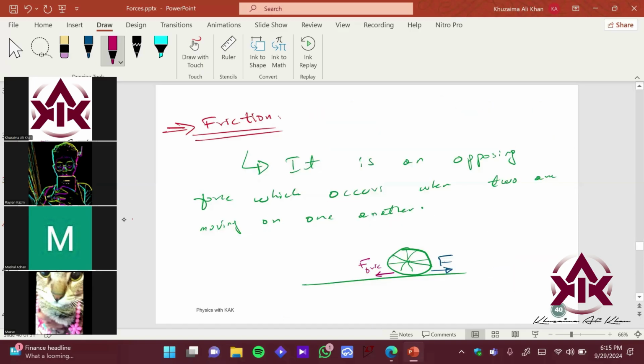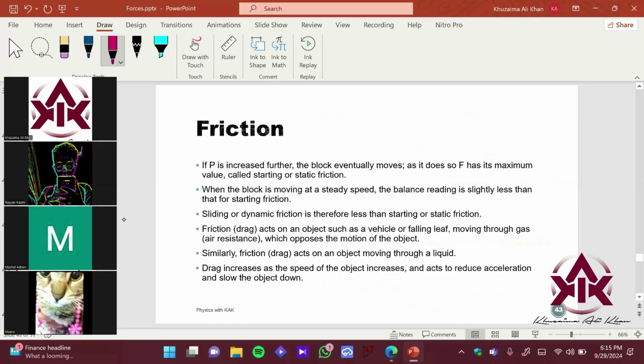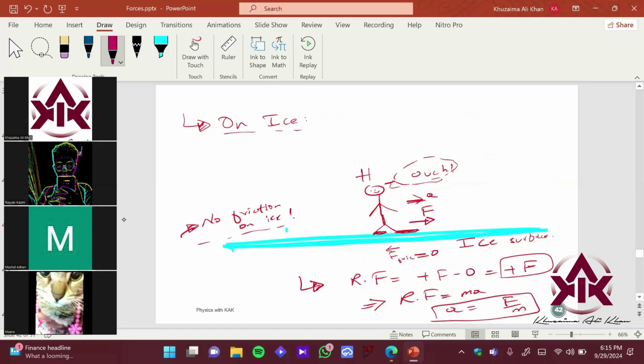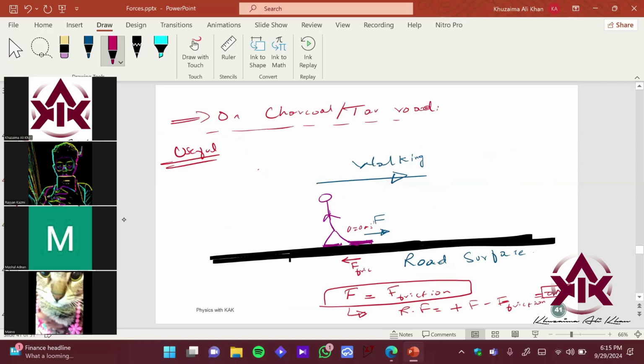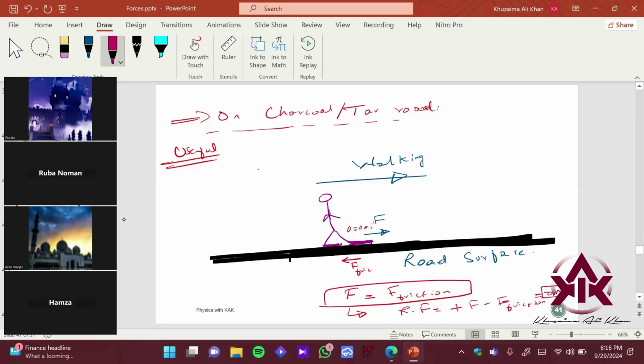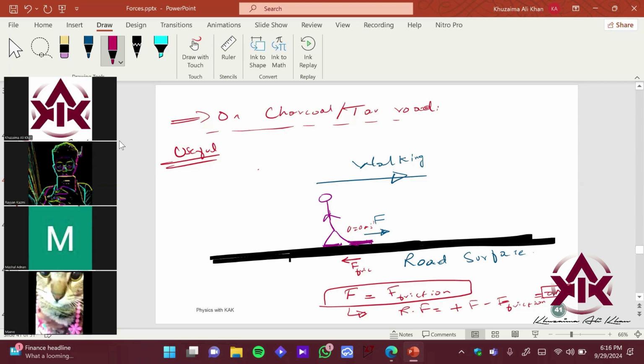If it makes sense, what is friction and the definition makes sense, the example makes sense, give me a thumbs up. It makes sense to Ryan, Mashal, Ruba, Varda, Azan. Okay, not to Maeve. Maeve, what is unclear?